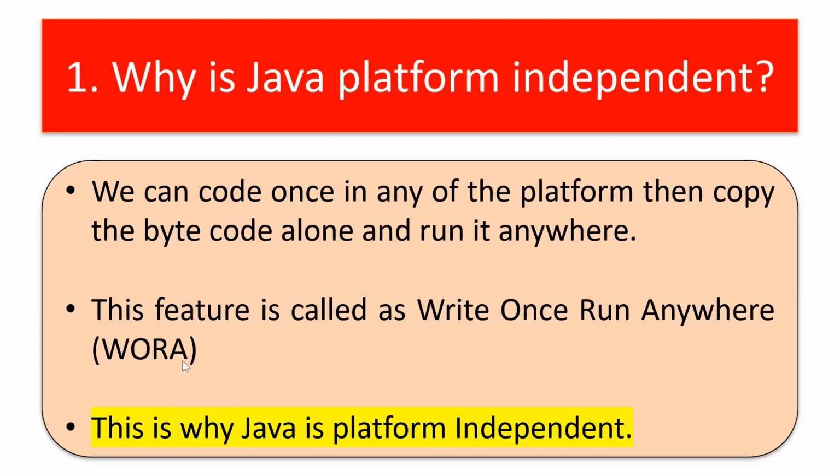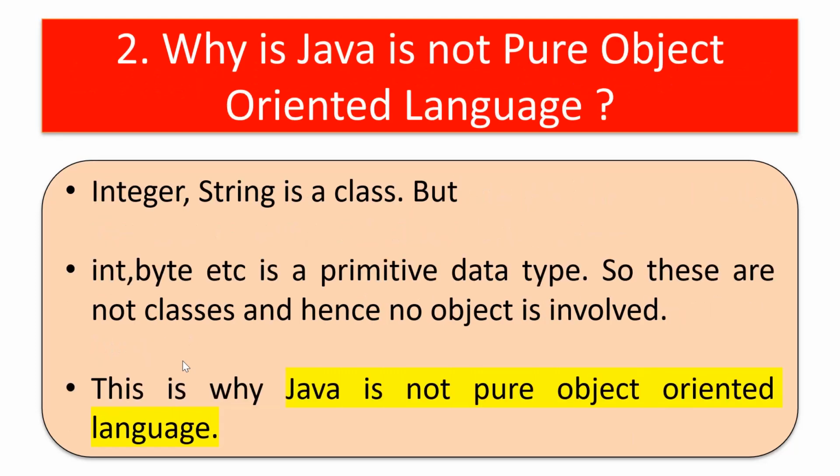So this feature is called write once and run anywhere, WORA. So this is why Java is platform independent. Java's bytecode is capable of running on any platform, since it actually depends on the JVM and not the platform. So this is our answer to the first question. Hope it is clear. Next, why is Java not a pure object oriented language?